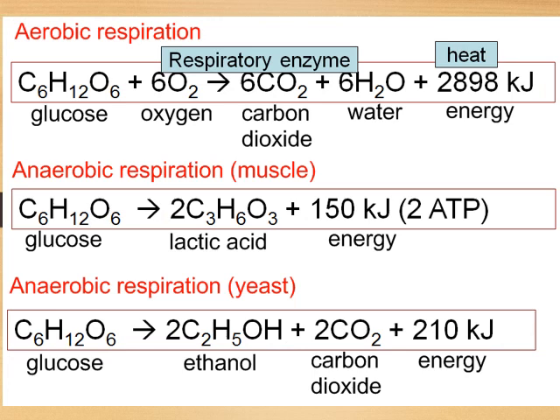Another difference will be the equations. So please remember the equations of those respirations. For aerobic respiration, you can see the equation here, with the respiratory enzyme. And for fermentation in the muscle and in the yeast: for yeast here you can write zymase. It will produce 210 kJ. And the fermentation in the muscle produces lactic acid. Remember the chemical equation here, and the 150 kJ of energy.